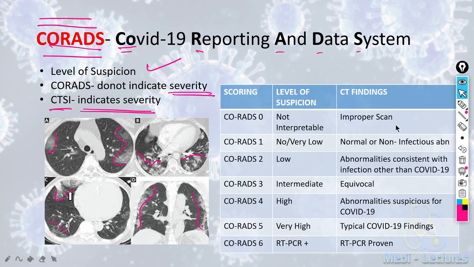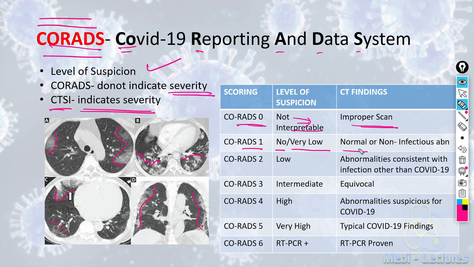The score can be from CORADS 0 till CORADS 6. In CORADS 0, the CT scan is not interpretable because there was an improper scan. In CORADS 1, very low or no suspicion of COVID-19.